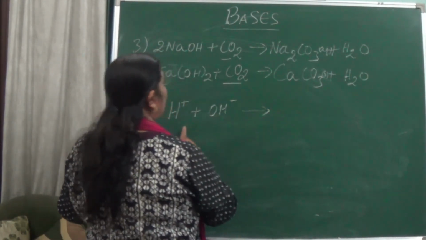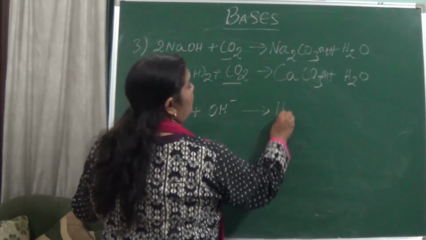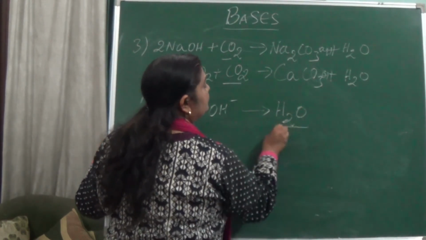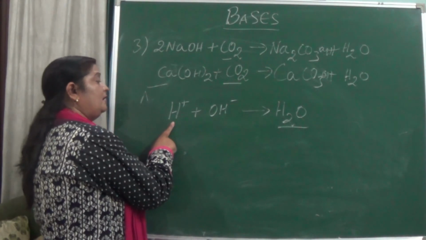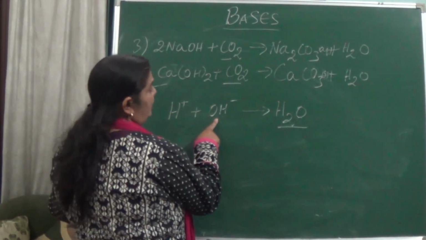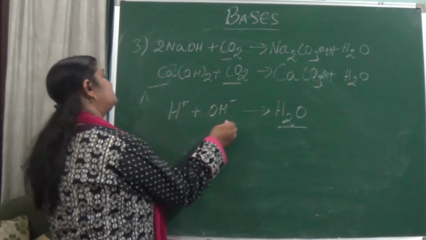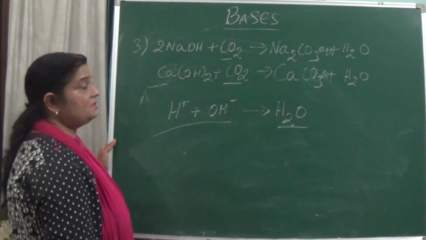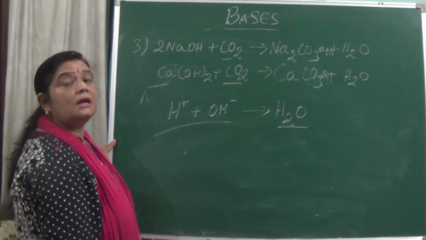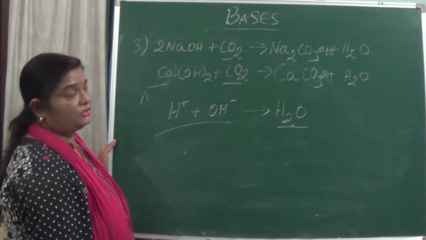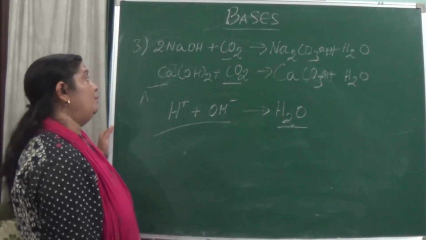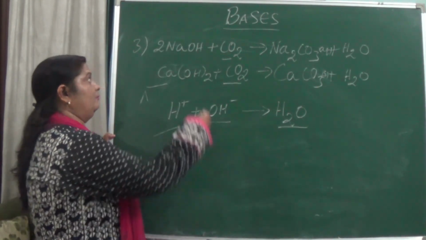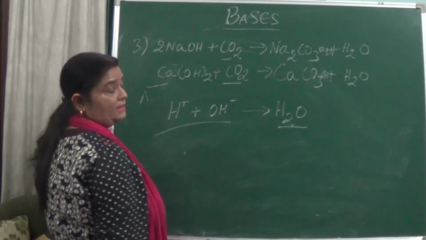When you join them, they form water, a neutral substance. This combination of H plus with hydroxide ions, becoming neutral in nature, is the cause of neutralization in the reaction. And so the salt is formed when an acid and a base